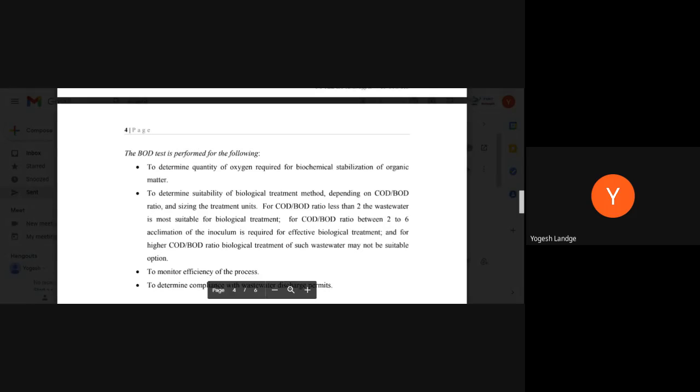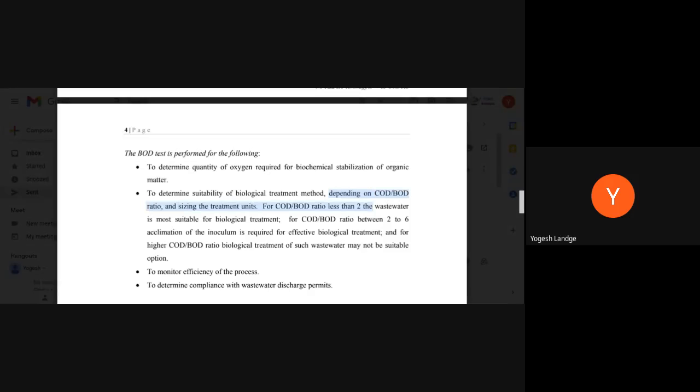Second is to determine the suitability of the biological treatment method. As I said earlier, to determine the suitability of treating the wastewater, what type of process I have to choose for giving the treatment. And for that, we need to know the COD to BOD ratio. So here it is mentioned.